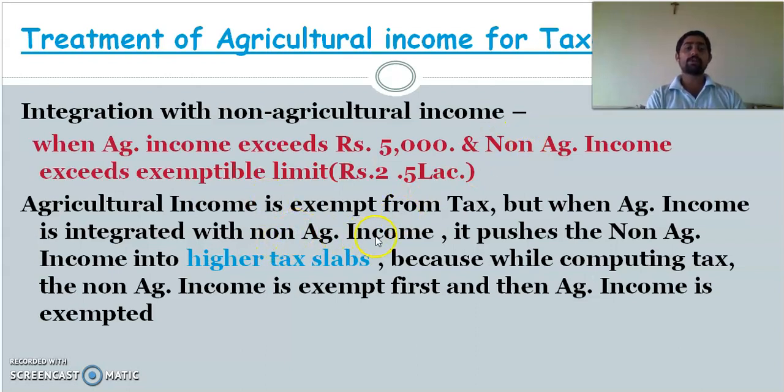Non-agriculture income will be taxed first, computation is done first, and then agriculture income will be exempted. Note down these points in your book and study about this. You can expect an agriculture income question for section C. Almost every year it is repeated. Thank you.